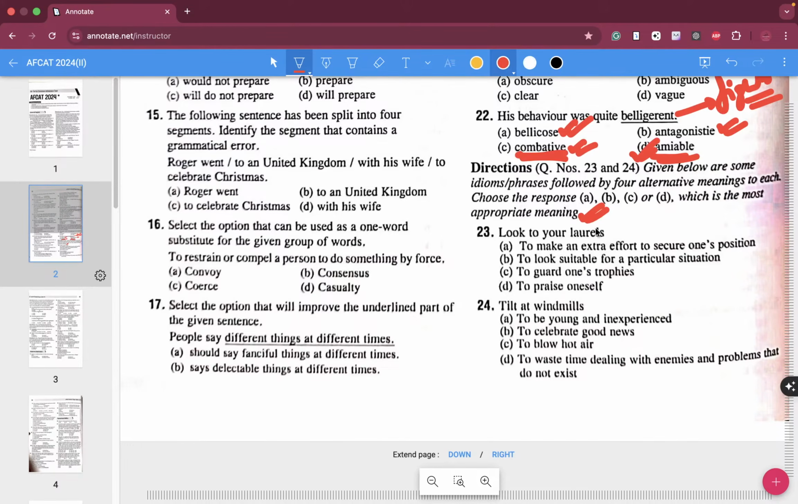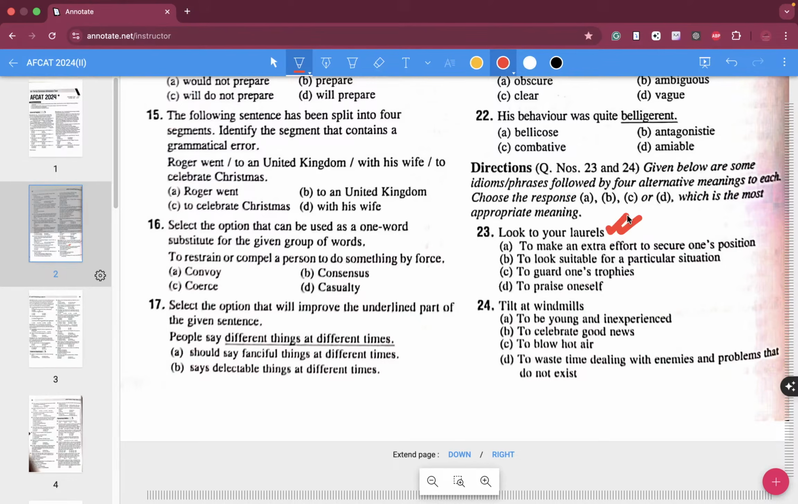Question number 23, look at your laurels. What do you guys think? A: To make an extra effort to secure one's position. B: To look suitable for a particular situation. C: To guard one's trophy. D: To praise oneself. The very first thought when you hear this idiom is that you are looking at your achievement, isn't it? That's the first thought.